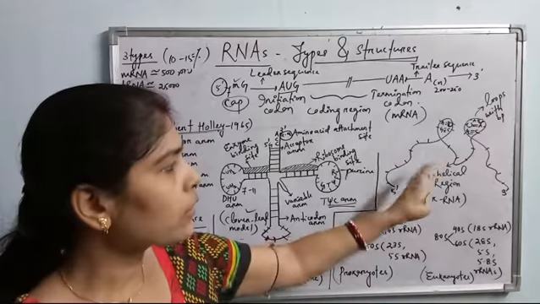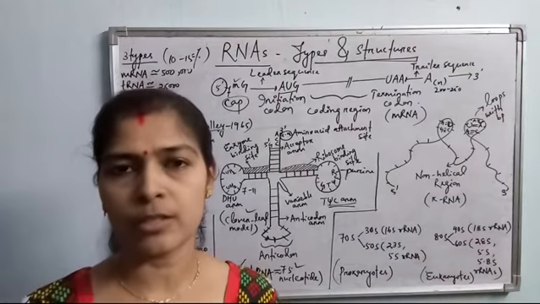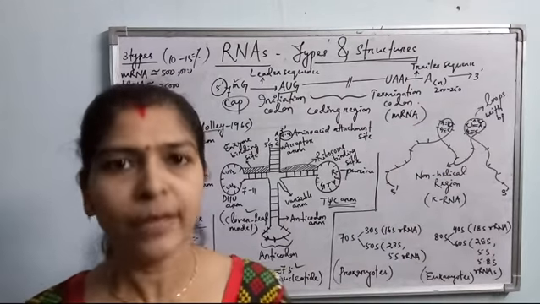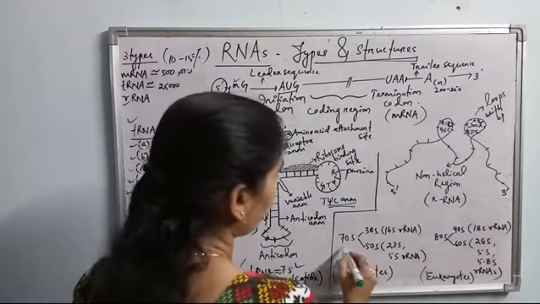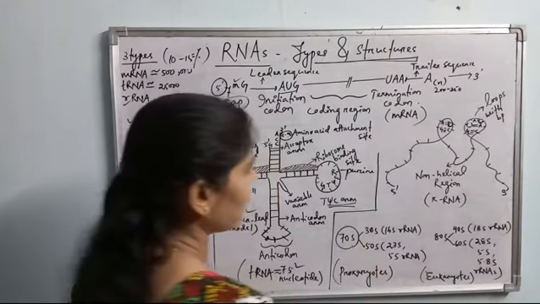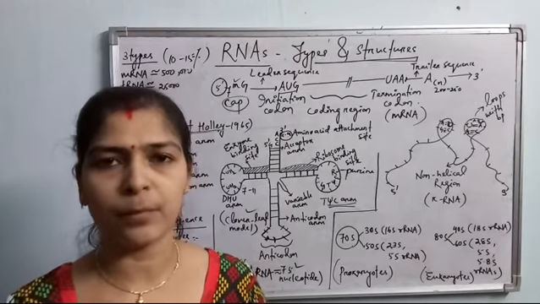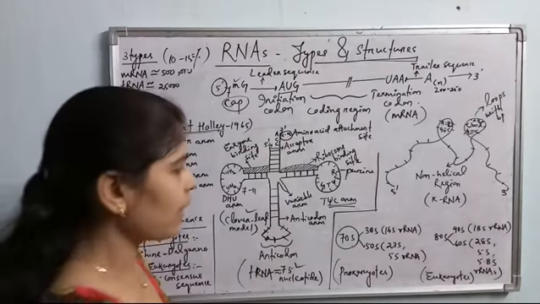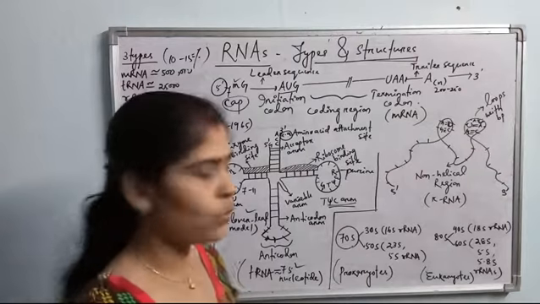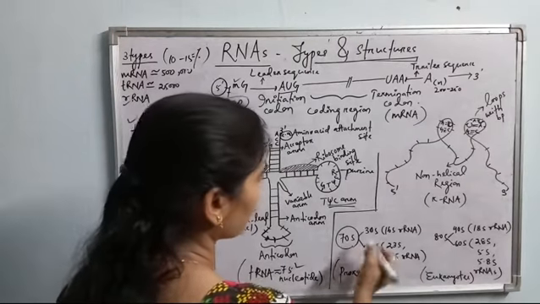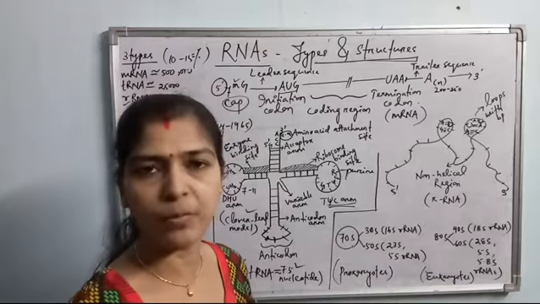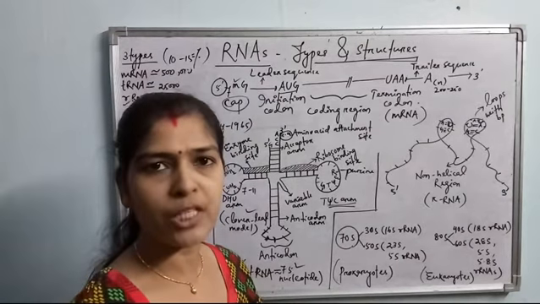Okay, and what are the types of rRNA molecules present in prokaryotic ribosome and eukaryotic ribosome? Let's discuss. The prokaryotic ribosome is 70S. We know that it is based upon the sedimentation coefficient. S is also known as the Svedberg unit. Okay, so 70S contains two subunits. Each ribosome has two subunits, a smaller ribosomal subunit and a larger one.